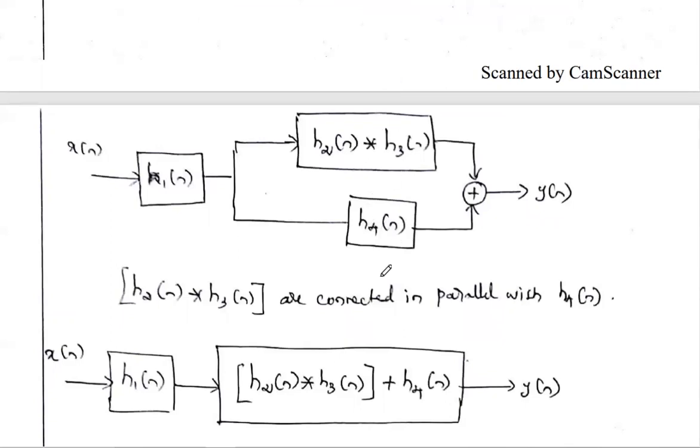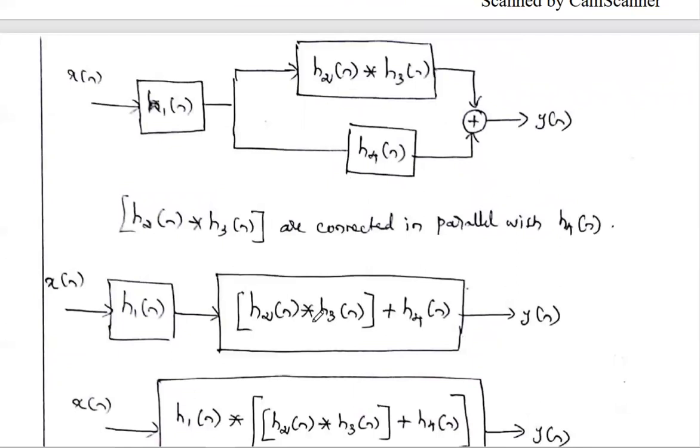If 2 systems are connected in parallel, the overall impulse response is the addition of the 2 impulse responses. So we reduce this parallel combination into one single box with impulse response H2 convolution with H3 plus H4. This is the next step.